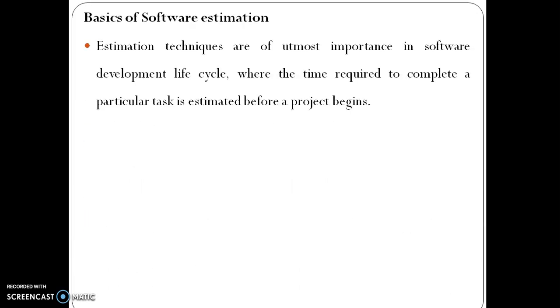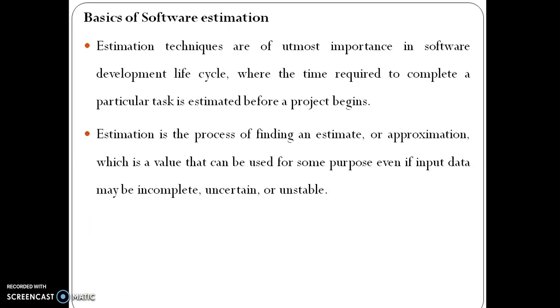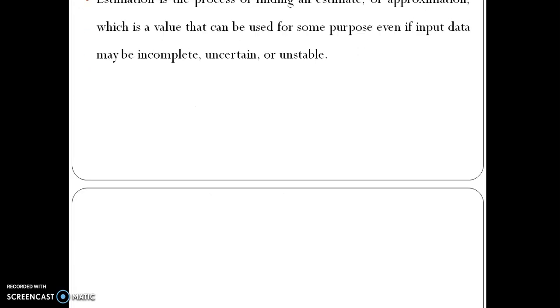Basics of software estimation. Estimation techniques are most important in the software development lifecycle, where the time required to complete a particular task is estimated before a project begins. Estimation is a process of finding an estimate or approximation, which is a value that can be used for some purpose, even if input data may be incomplete, uncertain, or unstable.